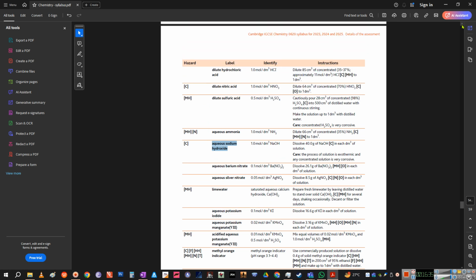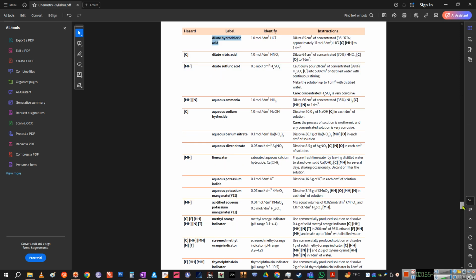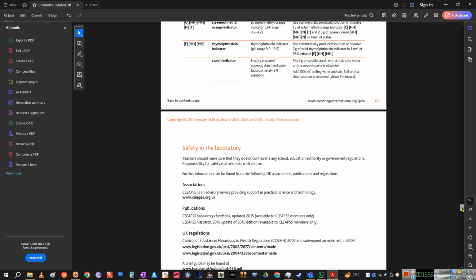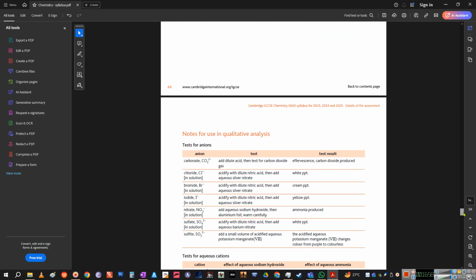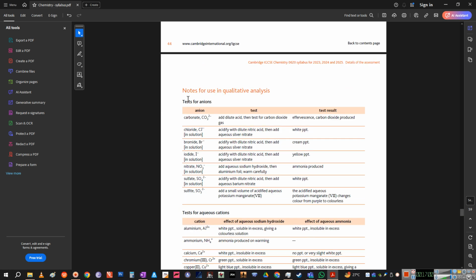We'll see those and more in detail once we go into the ATP questions, for the ion identification, the last topic that we have. Then aqueous ammonia is also used. Dilute sulfuric acid, dilute nitric acid, and dilute hydrochloric acid. So these are the reagents that we use as identifiers, not just as chemicals but also for identification requirements. Now these are the ions and their tests.